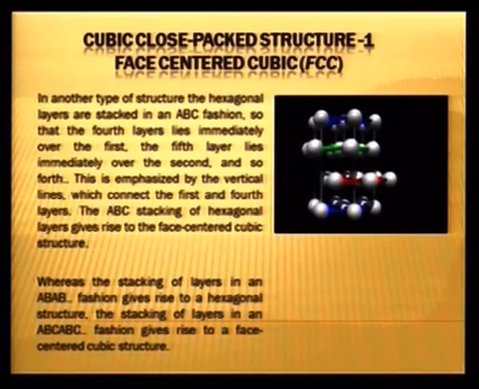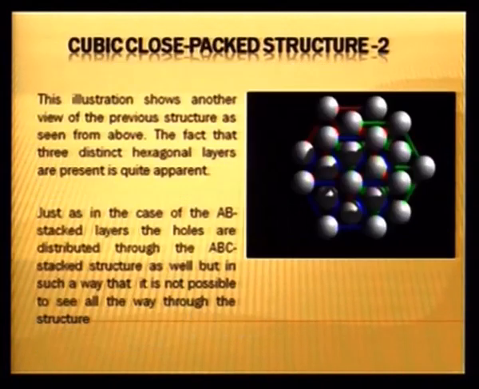Now, this similar structure we can see more clearly with another kind of picture where 3-dimensional models have been used. You can see the 3 layers, first, second, third layer, they are different from each other as far as their configurations are concerned. Only the top layer, which is fourth, is just similar to the bottom layer. So, it is ABC, and after that layer A, which is shown on the top.